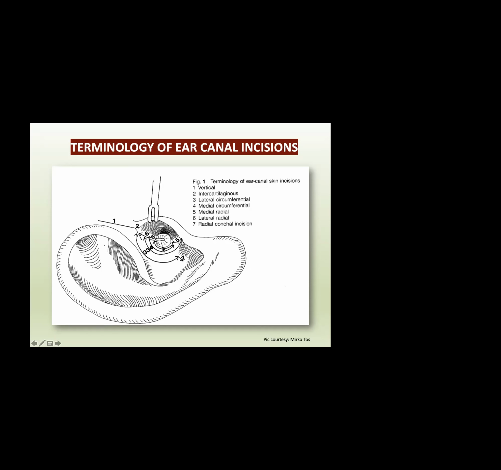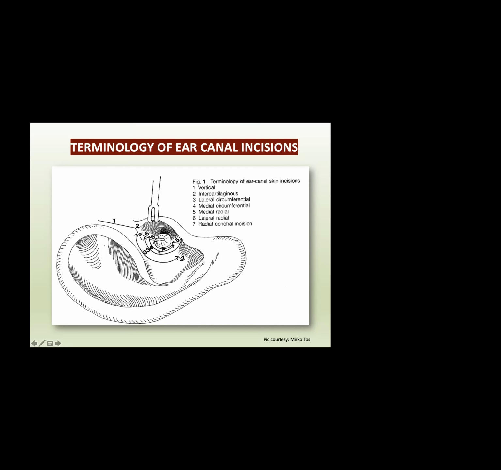The total length of the external auditory canal is around 16 mm. In that, the first 7 mm from the suprameatal spine, medially, is the lateral part of the EAC. So any incision put there is a lateral circumferential incision.